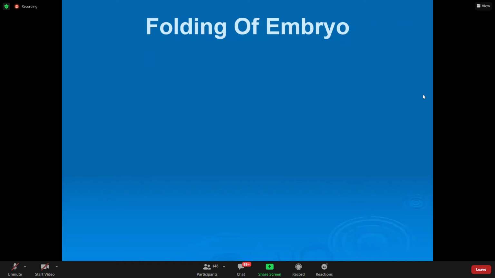Roll number 86. Can you tell me what will happen if the umbilical cord presents, or if there is umbilical cord prolapse? Roll number 86. What will happen in umbilical cord prolapse? Yes.